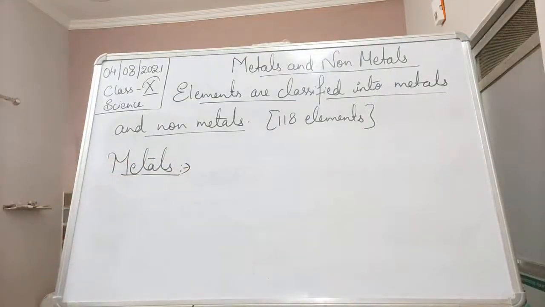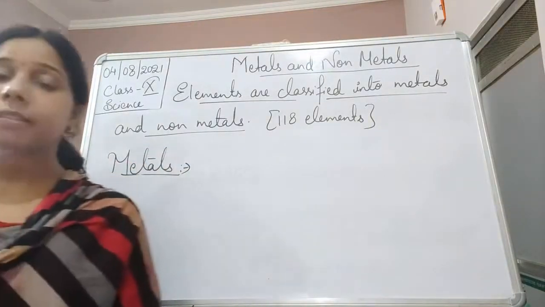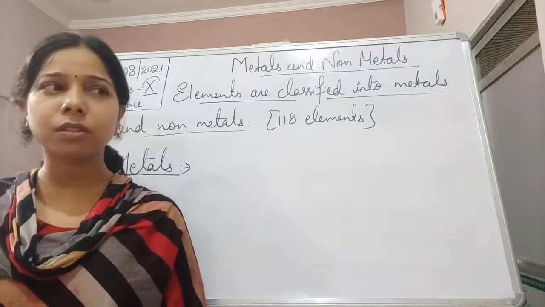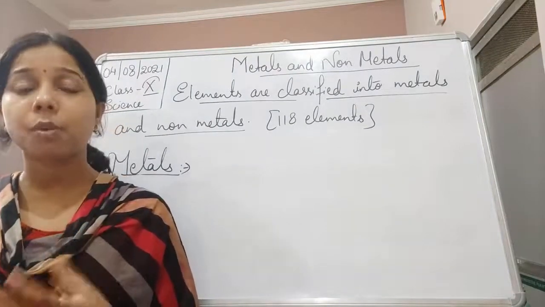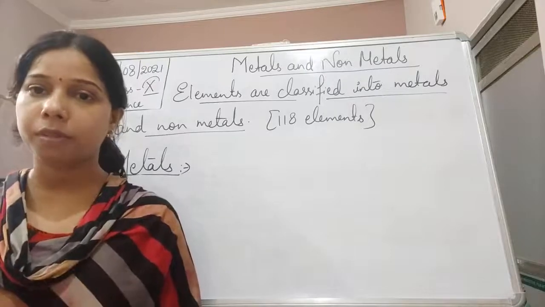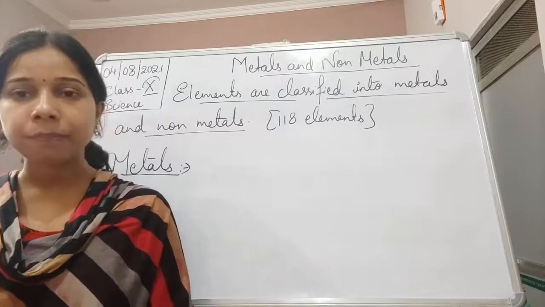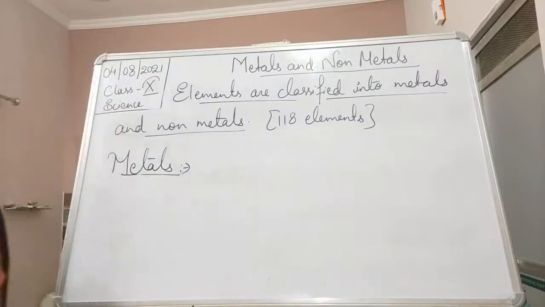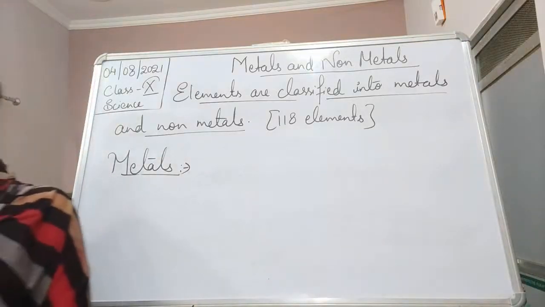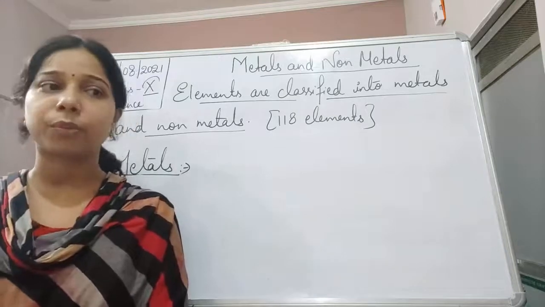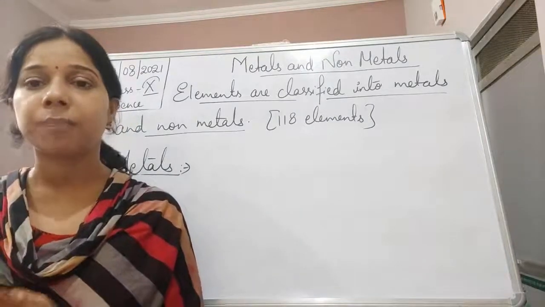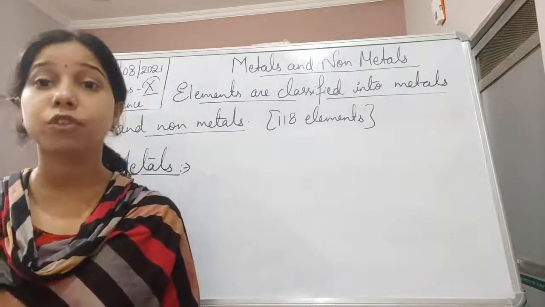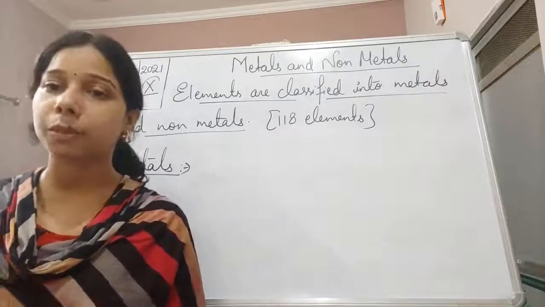What are metals? Generally, metals are elements having some specific properties in common that differ from other kinds of elements. They are hard, they show malleability, ductility, electrical conductivity and thermal conductivity.